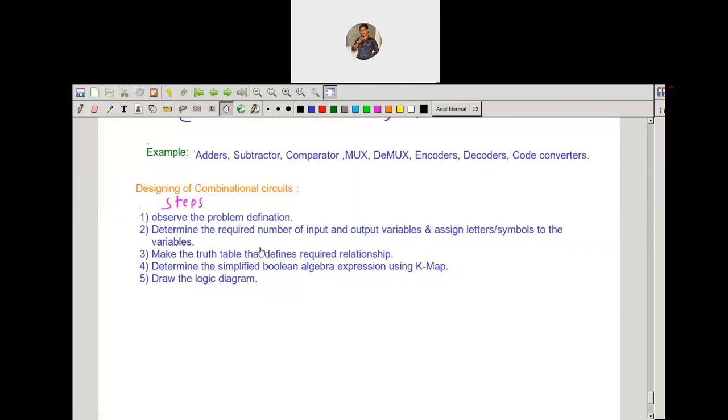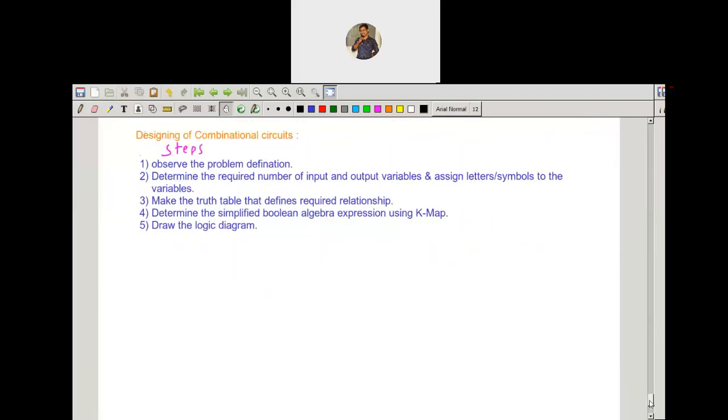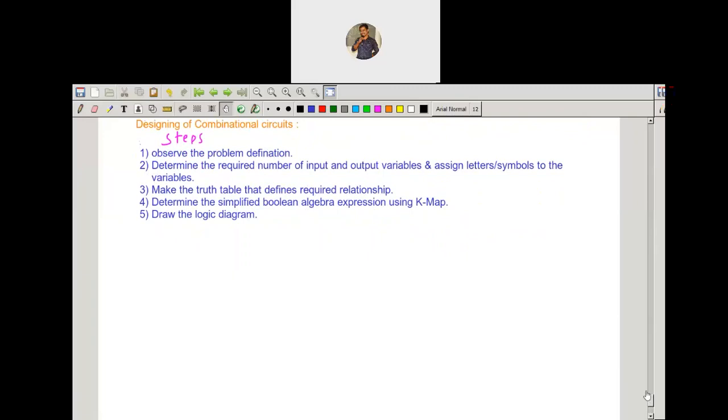So after the truth table, we'll go for the simplification of the Boolean expression by using the K-map. And after that, we'll draw the logic diagram. So these are the steps involved in designing combinational logic circuits. Let me explain a very small problem for designing of combinational logic circuits. With that, I will conclude today's lecture, within 10 minutes.